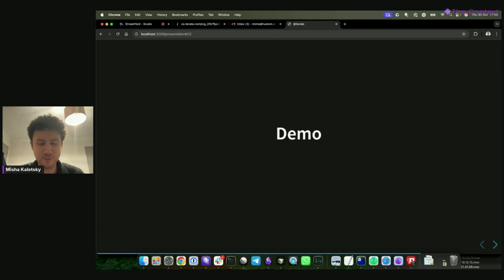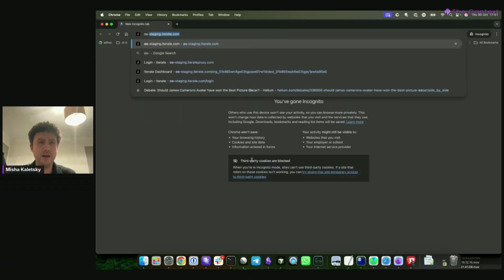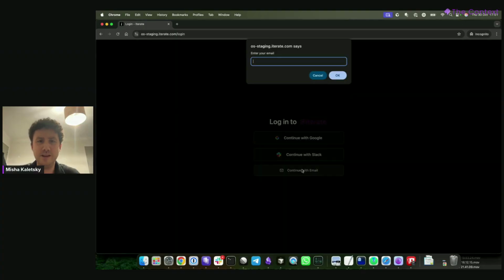So this is the part that may be even more rough around the edges. We've recently introduced Slack Connect support. So I'm going to log into our staging deployment, which we have been deploying in a fun way today. And I'll show you what it looks like if you are a founder starting up and want to log in. So bear with me here.